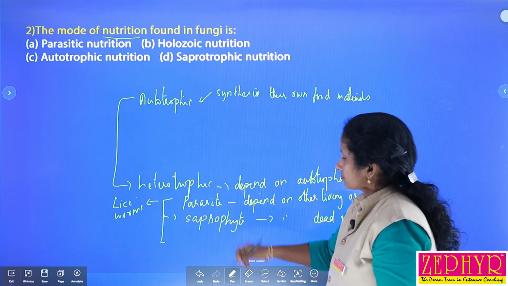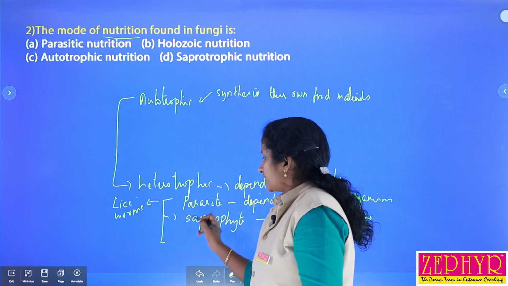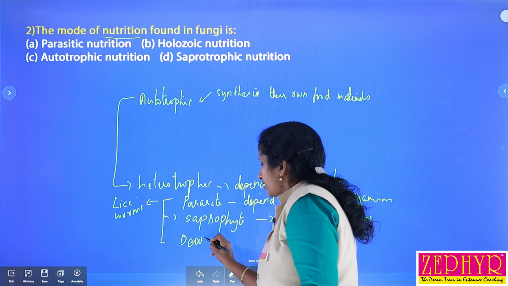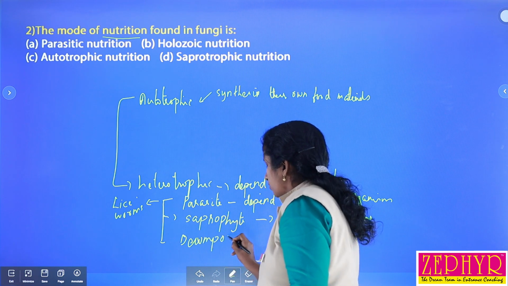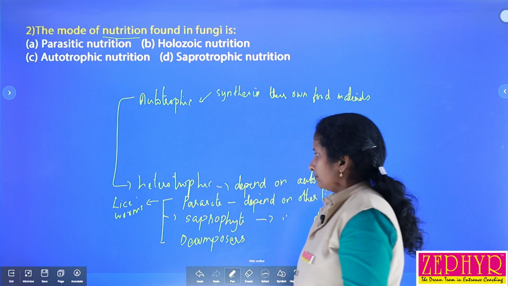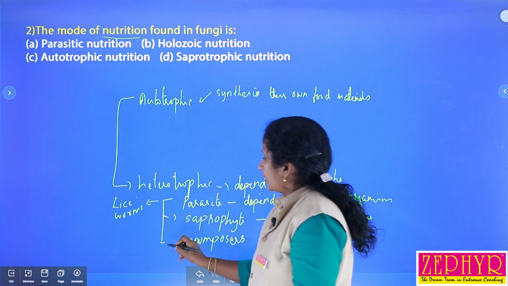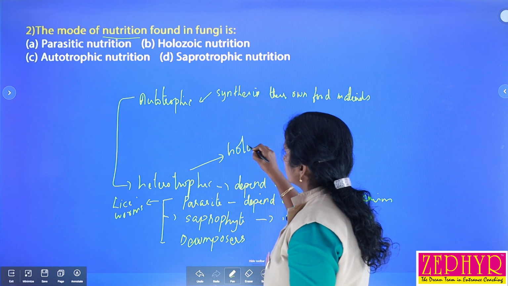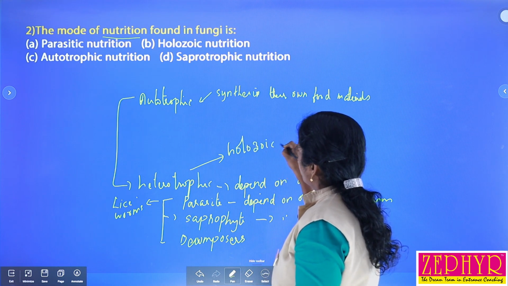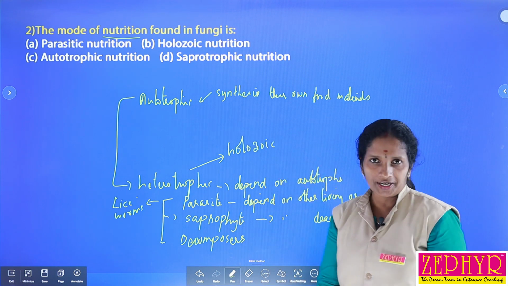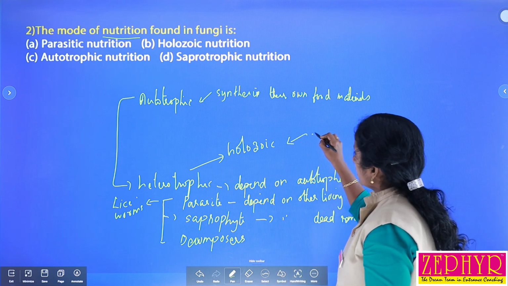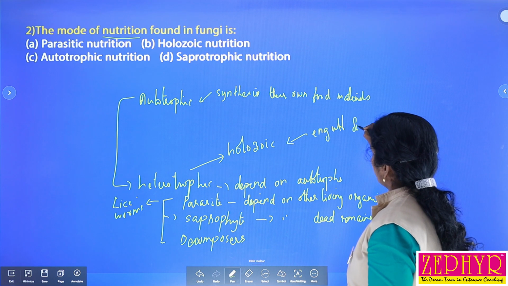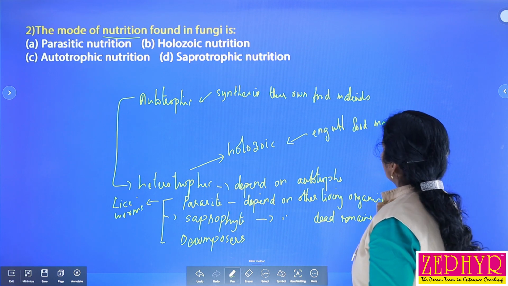And then saprophytic organisms are also known as decomposers because they decompose food materials. Sometimes there is a holozoic heterotrophic organism, that commonly shows holozoic mode of nutrition. What is meant by holozoic? That means they engulf food materials.